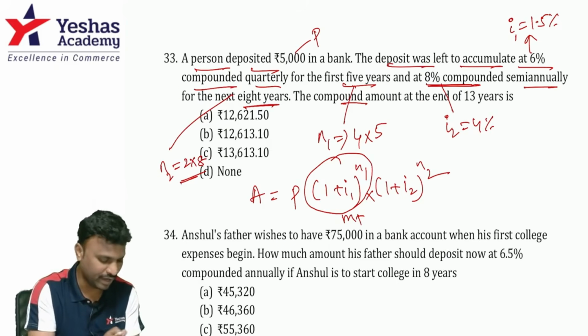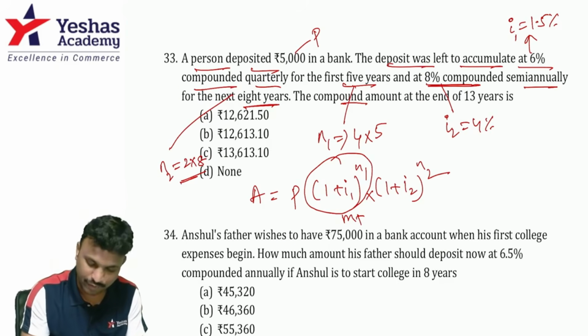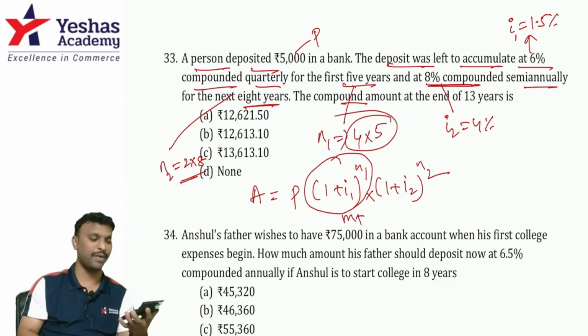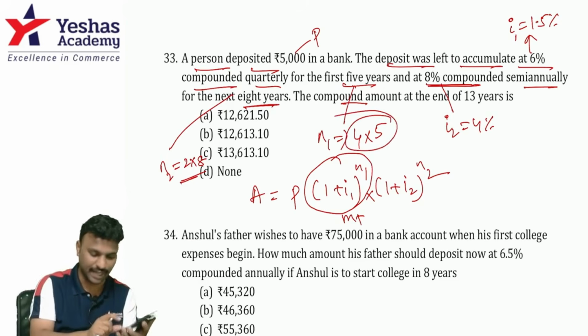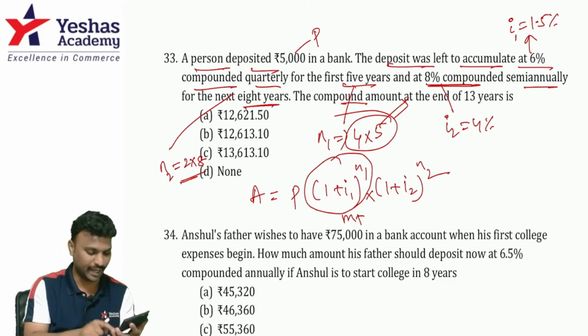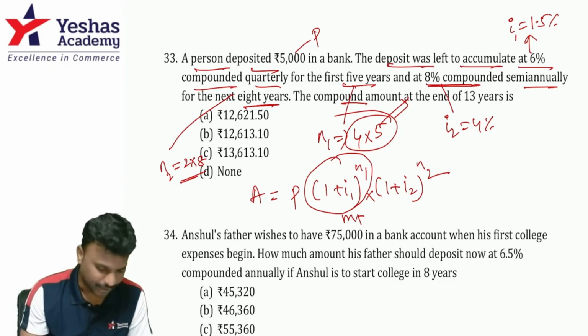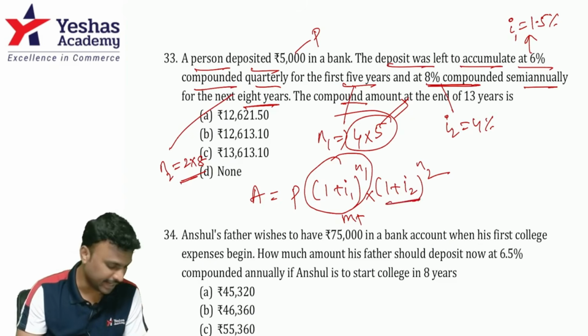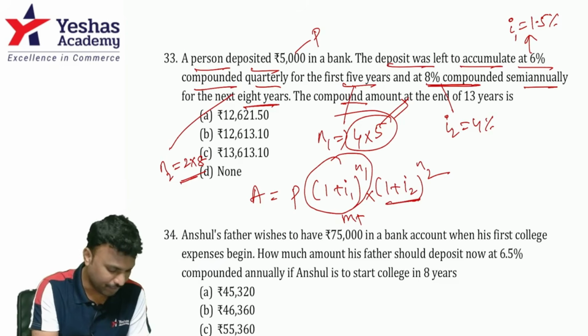1 plus 1.5 percentage, press into. For N1, it is 4 into 5, right? So first raise the power to 4. That means 1, 2, 3 times. Into, next 5 means 1, 2, 3, 4. Done. Then store this by pressing M plus. All right. Next 1 plus I2. So 1 plus 4%.